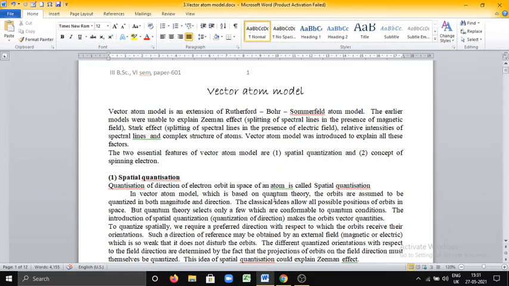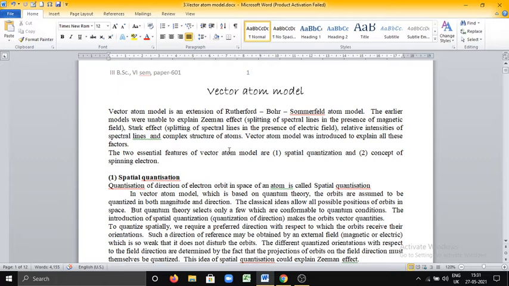And Stark effect. These earlier models fail to explain Stark effect, that is the splitting of spectral lines in the presence of an electric field. Even the relative intensities of spectral lines. What is the reason for different intensities of different spectral lines? And the complex structure of atoms. These are the failures of the earlier models, that is Rutherford, Bohr, Sommerfeld atom models. Hence, the vector atom model was introduced to explain all these factors.